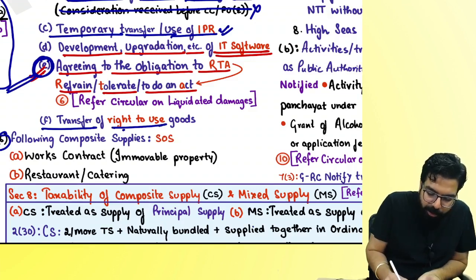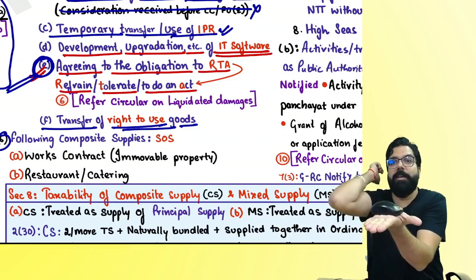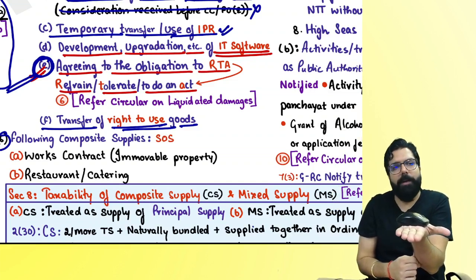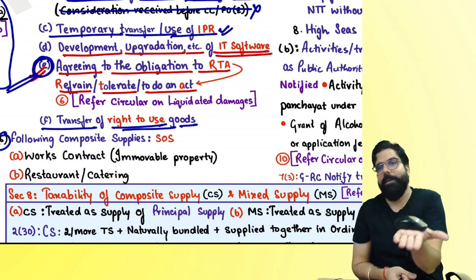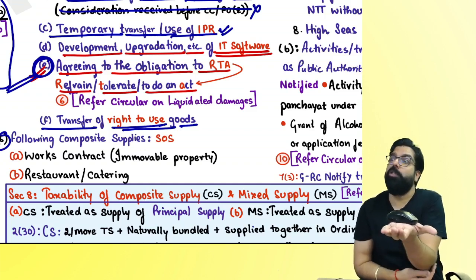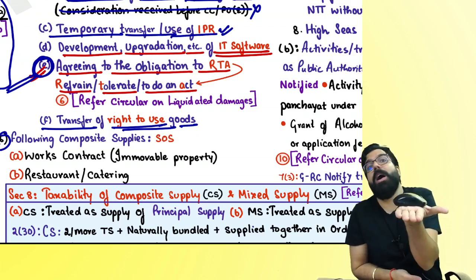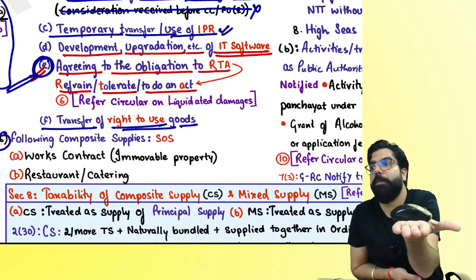Transfer of right to use goods. Tell me one thing, this is my car. I gave you the ownership of my car. Supply of goods or supply of service? Goods. For example, Jayan came and told me, sir, I have to go out with my girlfriend. Please give me your car to use for one day. I gave him goods or service? Supply of service. Zoom car gives you the car to use. They give you supply of goods or supply of service?